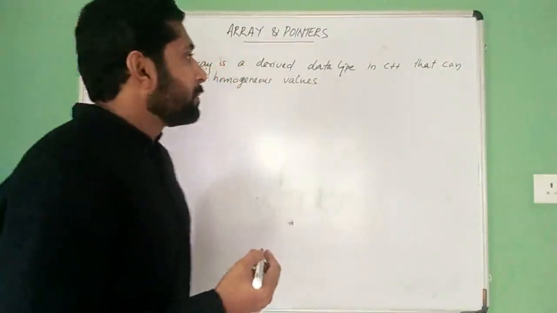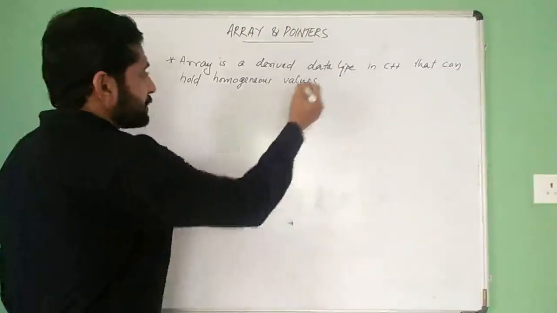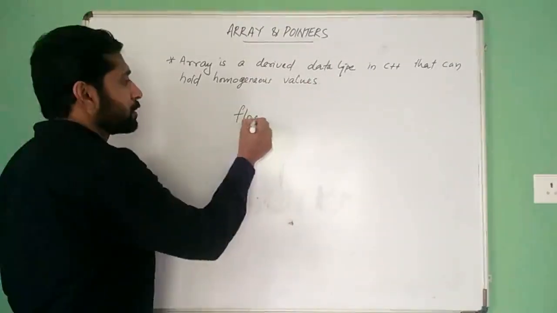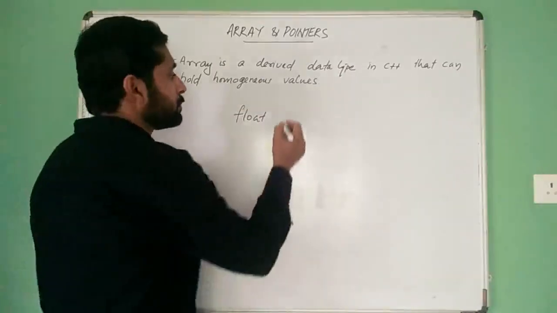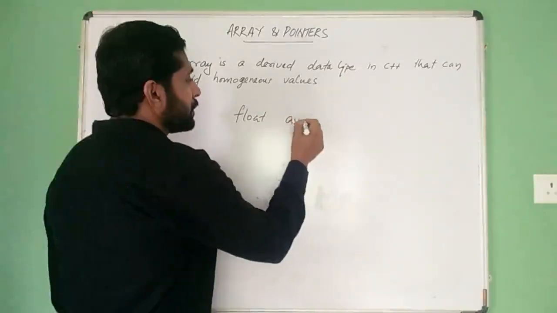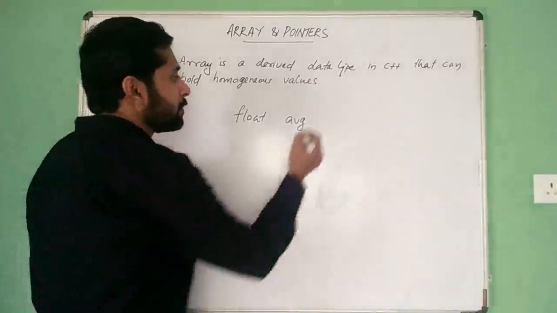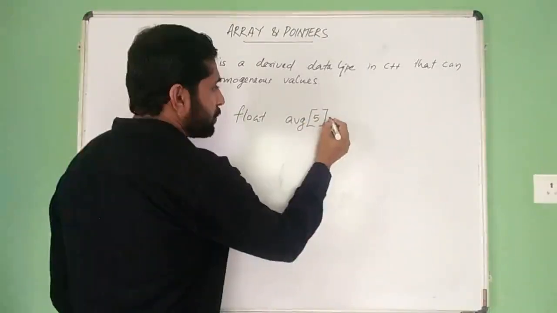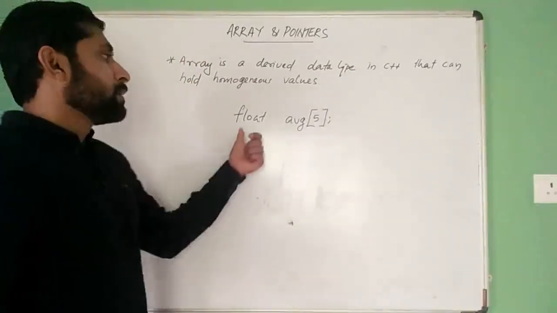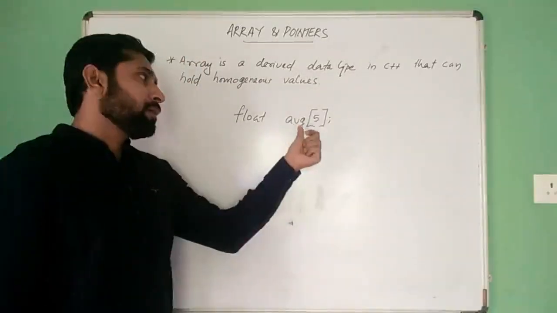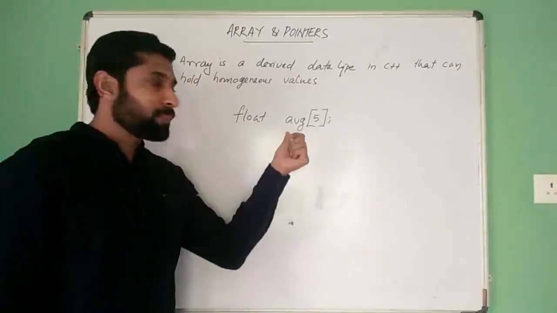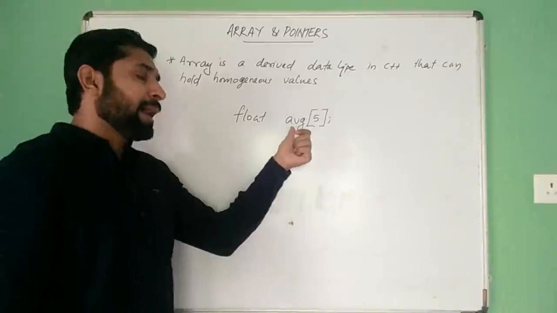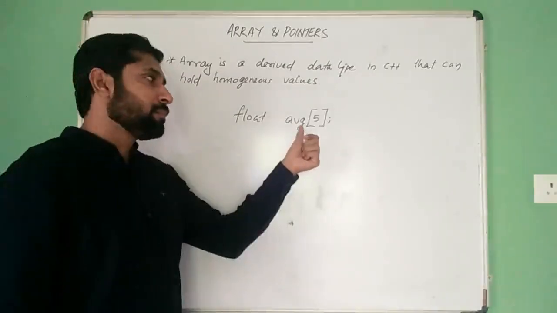We can declare an array like this: float avg of say 5. This is a declaration for an array named average, avg.